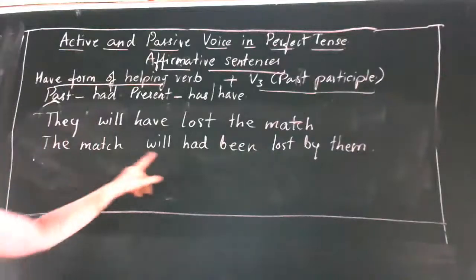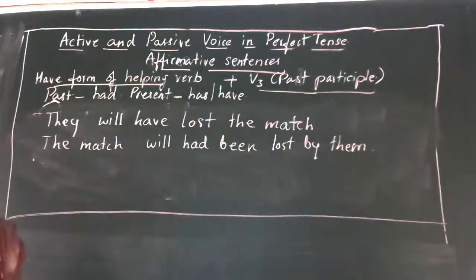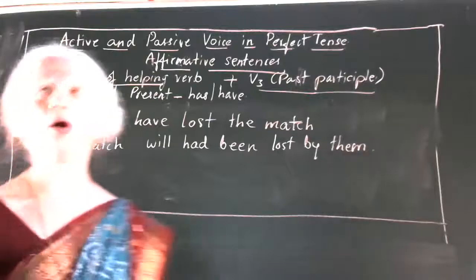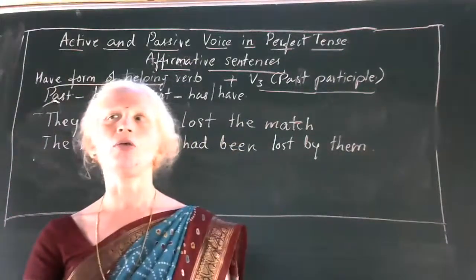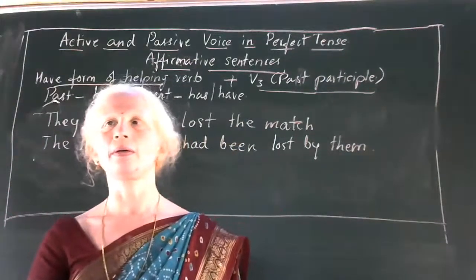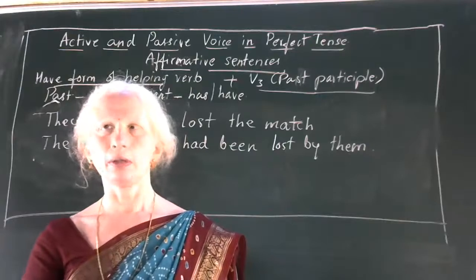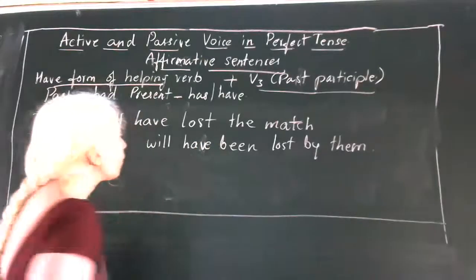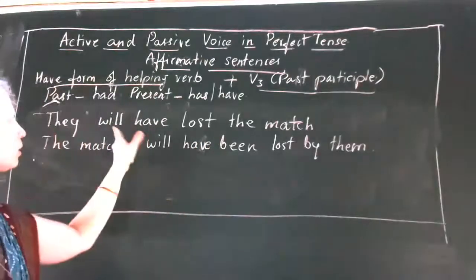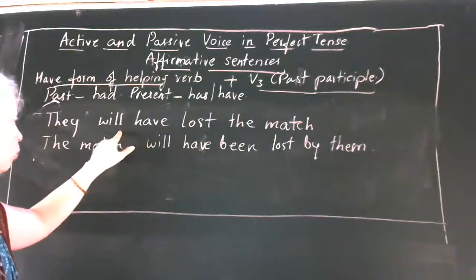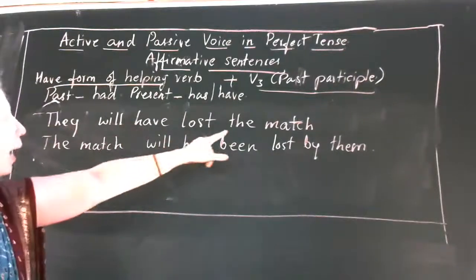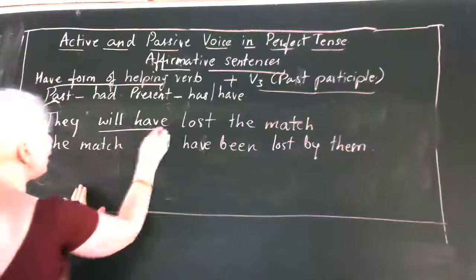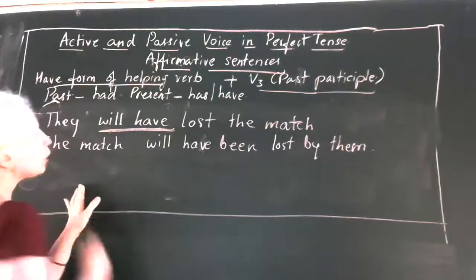The match will had been lost by them, you have told, no? So there is a mistake. What is the mistake? Had. Okay, so you cannot write had because this sentence in active voice, they will have lost the match, is in future perfect tense.